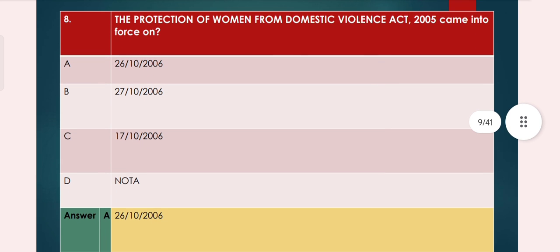Question number 8, the Protection of Women from Domestic Violence Act 2005 came into force on option A 26/10/2006, option B 27/10/2006, option C 17/10/2006 and option D is NOTA. So the answer is option A 26/10/2006.